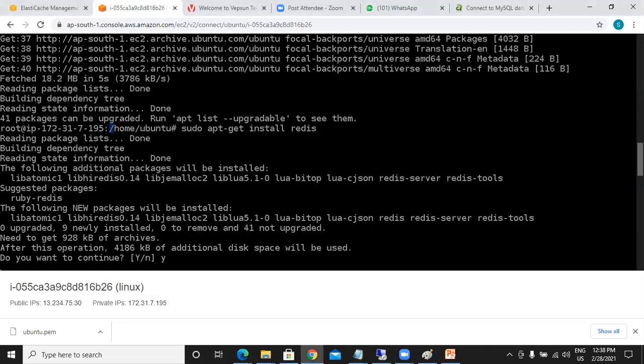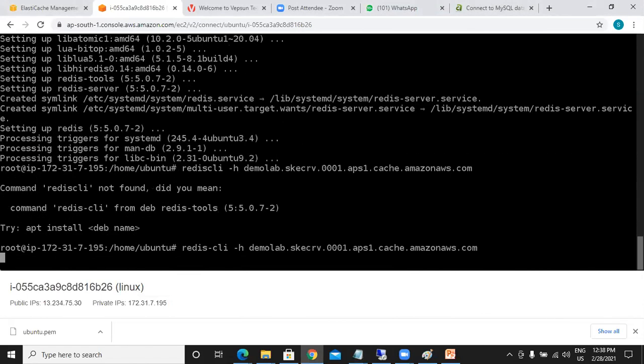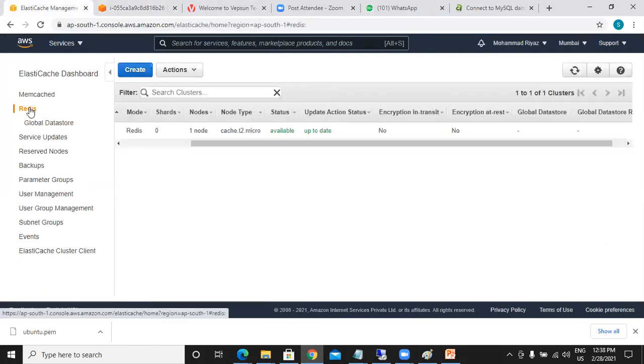Okay, one second. Just wait, it will take some time. Maybe the Redis client is not ready, I think so. Let us see.